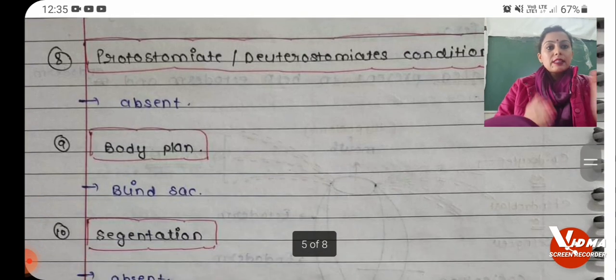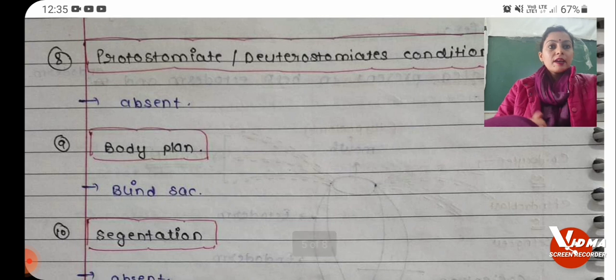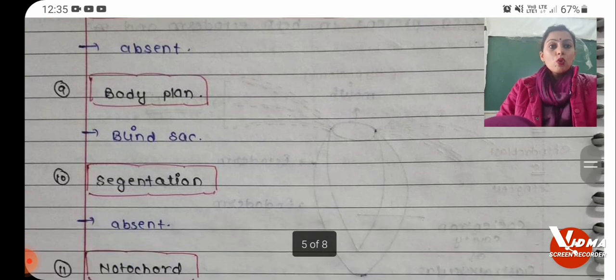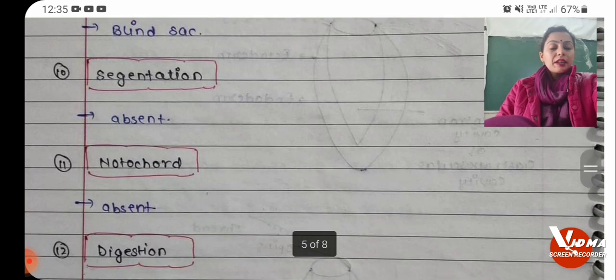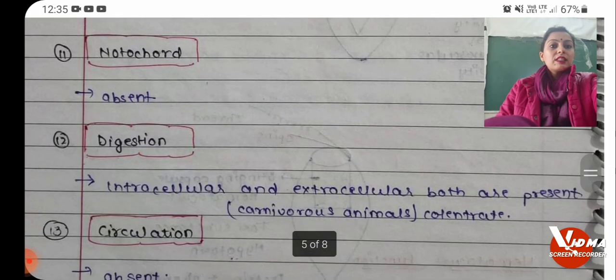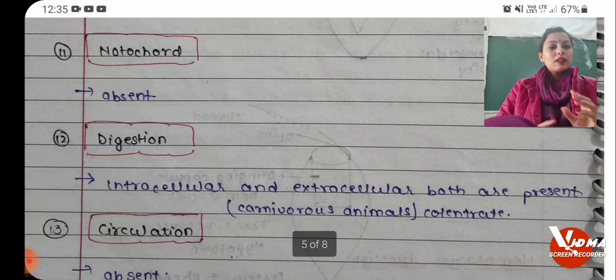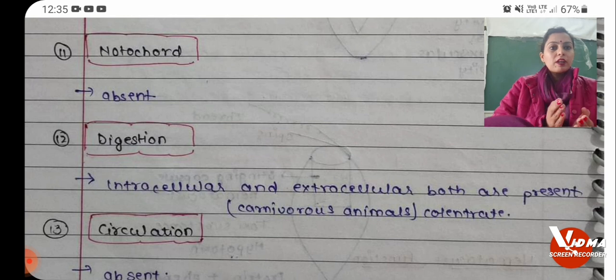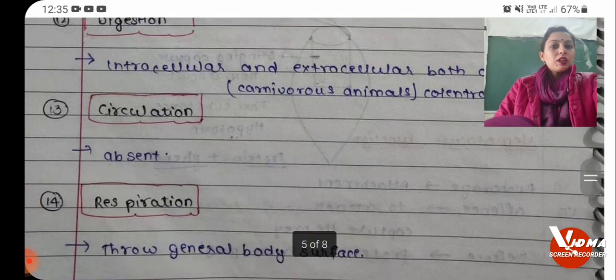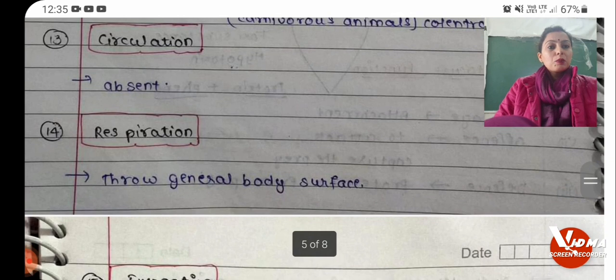Body plan, it consists of blind sac. Next is segmentation. There is no segmentation, therefore segmentation is absent. Notochord is again absent. Digestion is intracellular and extracellular, that is it shows both the systems of digestion. That is intracellular digestion is also here and extracellular digestion is also here. Circulation is absent. Next is respiration.